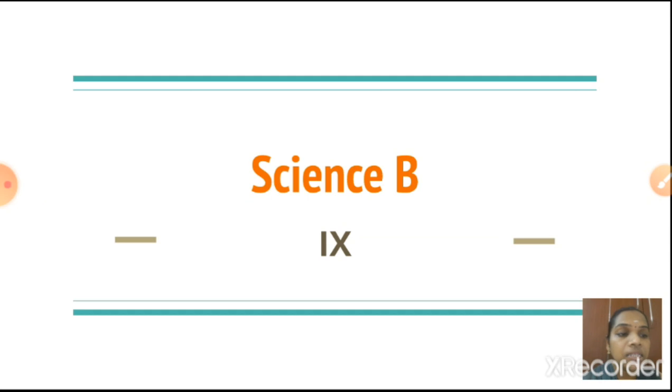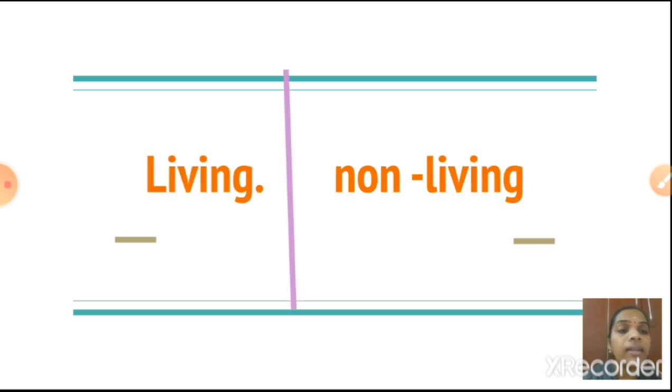So children, this session I will start with your new chapter. Before starting the lesson, I will ask one question. Are you ready? On our earth many things are there. How are those things divided, into how many groups? Very good, 2 groups, isn't it? Can you say the name of those groups? Yes, living and non-living. So how can we classify whether a thing is living or non-living? Yes, based on some characteristics, based on some criteria.